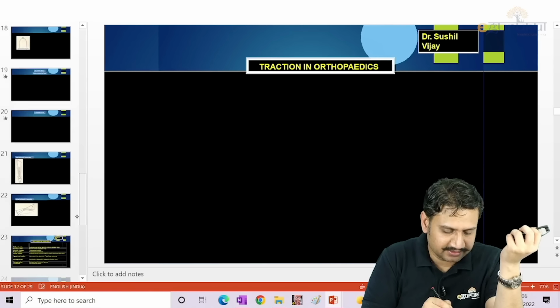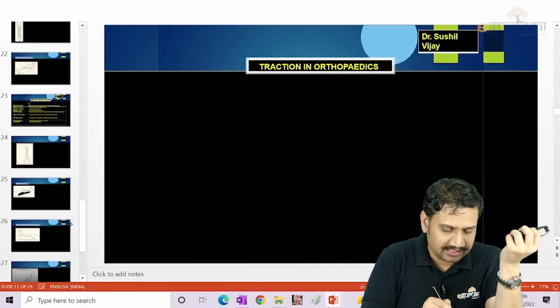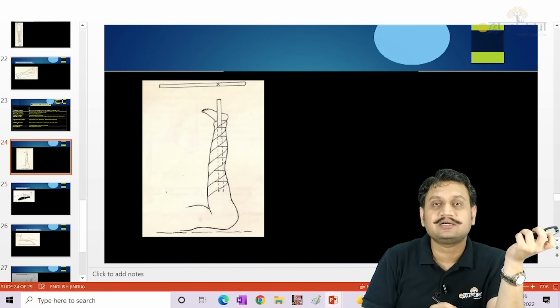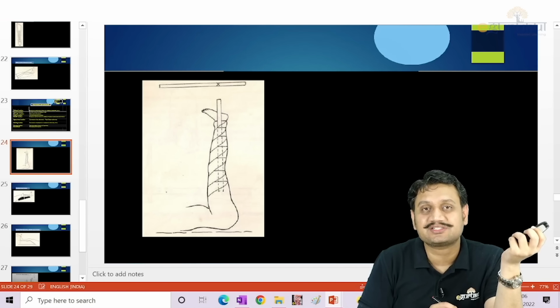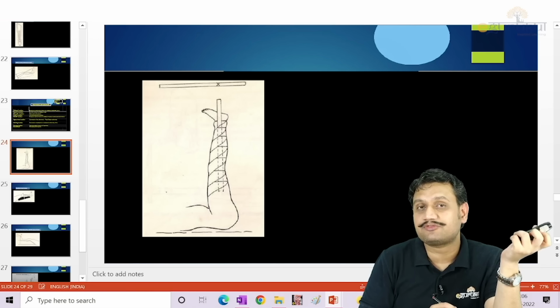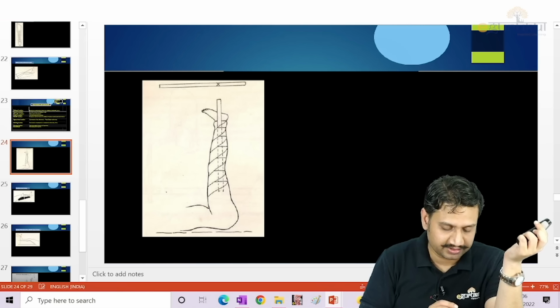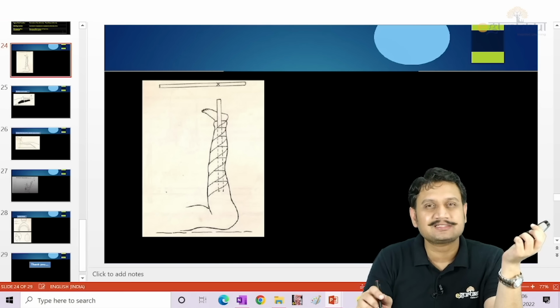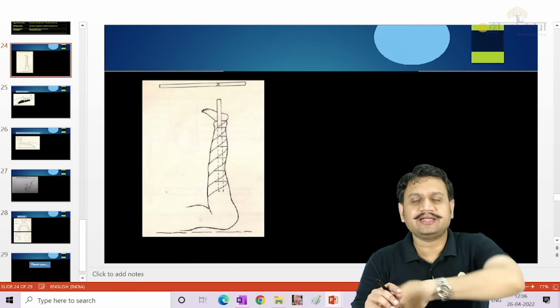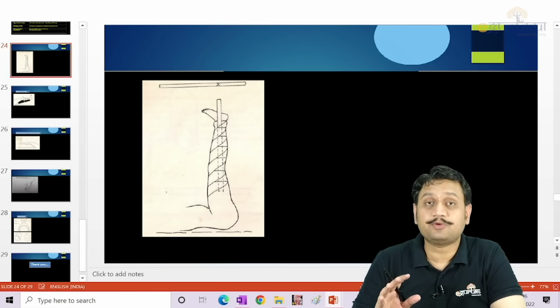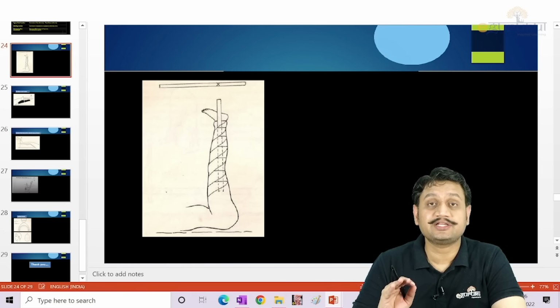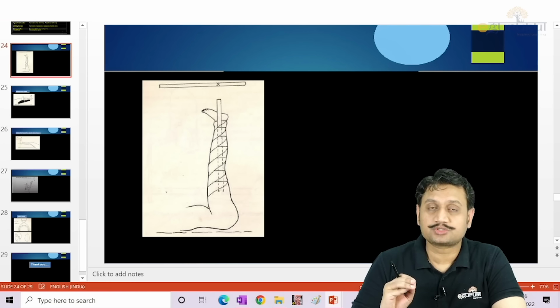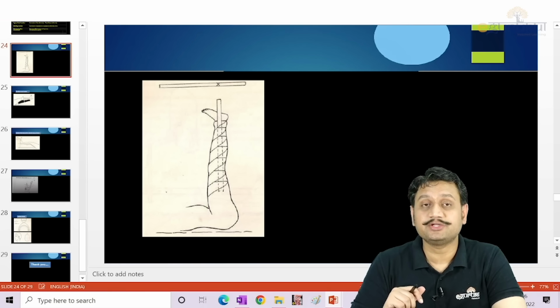Then the rest of the things are about the traction systems. This one is what you call the gallows traction or the Bryant's traction. That is gallows for fracture shaft of femur in a child less than 2 years of age. Okay, so just go through these files. These are certain splints and traction systems which I believe are very, very important and have the potential to be asked in your exams. Okay, so just go through them. They are very, very useful, right?